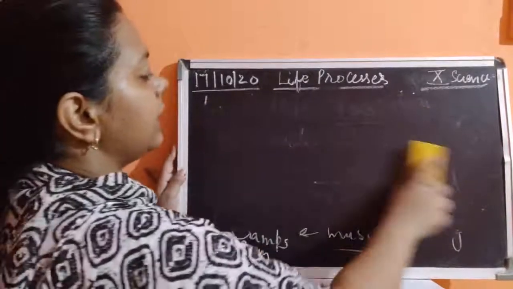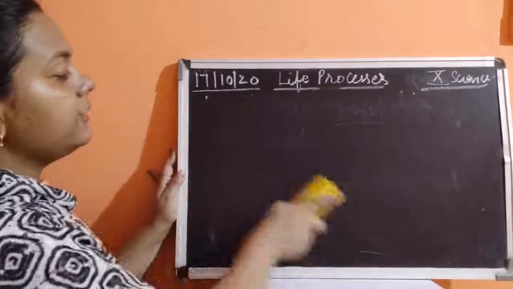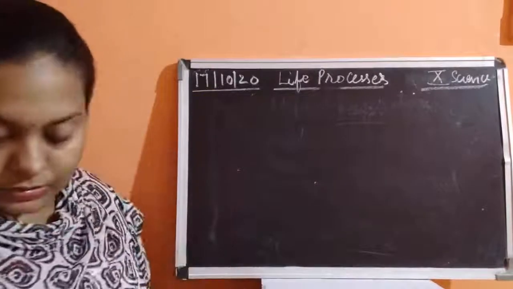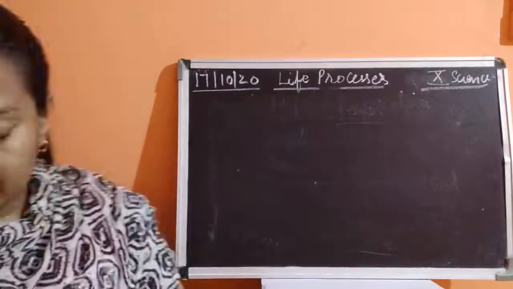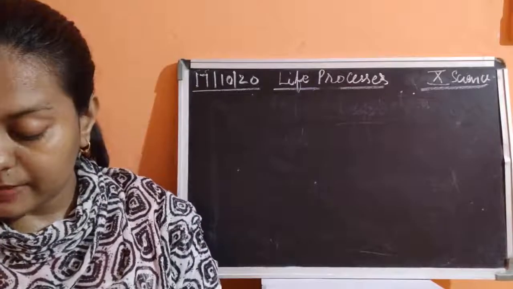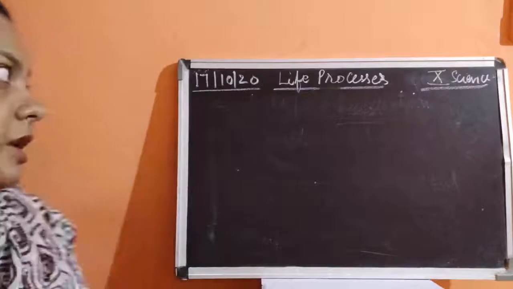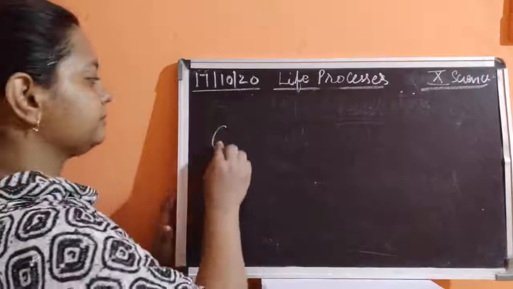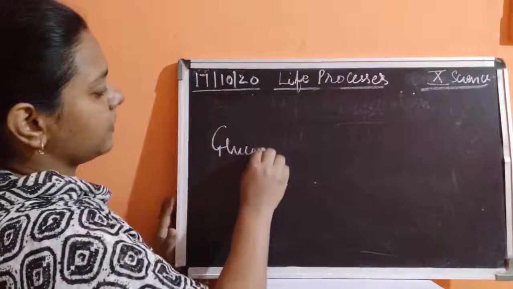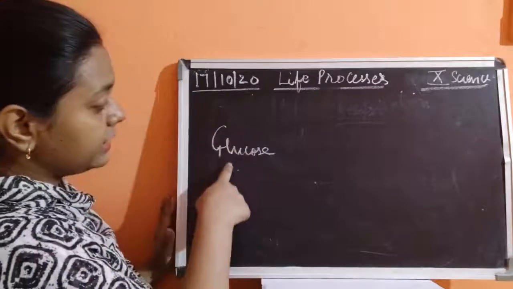Now please remember that there are three fates of glucose. What do you mean by fate? Fate means there are three ways by which glucose is utilized. So what are these three ways? Glucose, from where is this coming?